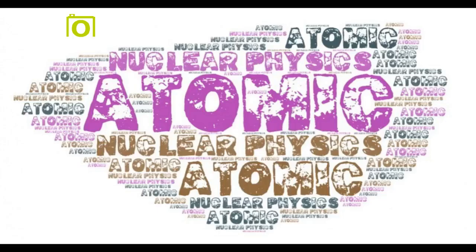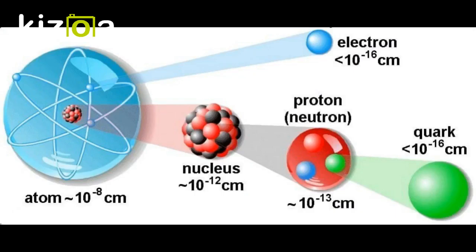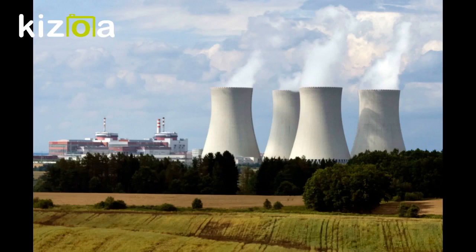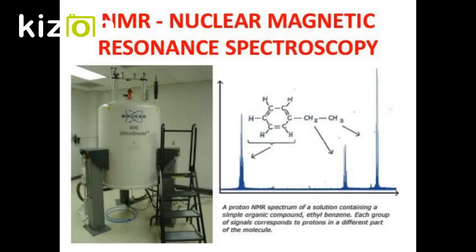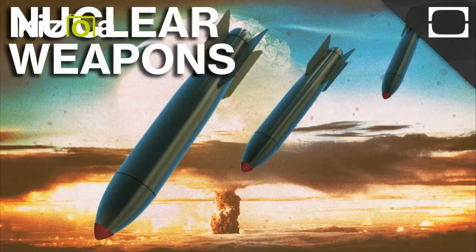Another important topic is atomic and nuclear physics. Atomic physics is a branch of physics that deals with the composition of the atom apart from the nucleus. It is mainly concerned with the arrangement and behavior of electrons in the shells around the nucleus. Whereas nuclear physics deals with the constituents, structure, behavior, and interaction of atomic nuclei. In the modern age, nuclear physics has become very wide in its scope and has been applied in many fields. It is used in power generation, nuclear weapons, medicines, magnetic resonance imaging, industrial and agricultural isotopes, etc.